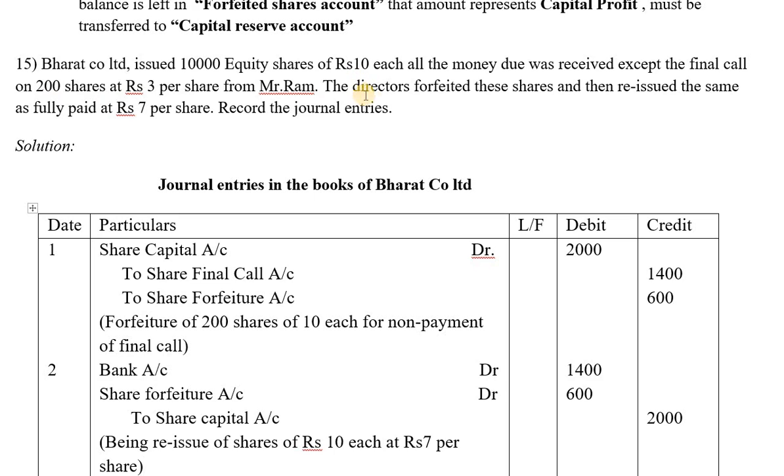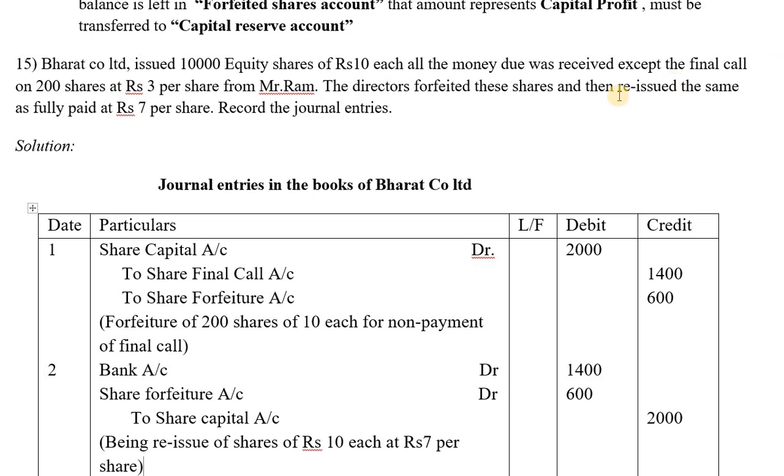The board of directors of the company decided to forfeit these 200 shares. Forfeiting them is cancelling the subscription for Mr. Ram. Out of 10 rupees, he has not paid only 3 rupees. The remaining 7 rupees has already been collected by the company. Remember this: out of 10, 7 is already collected. Only this 3 he didn't come back and pay.